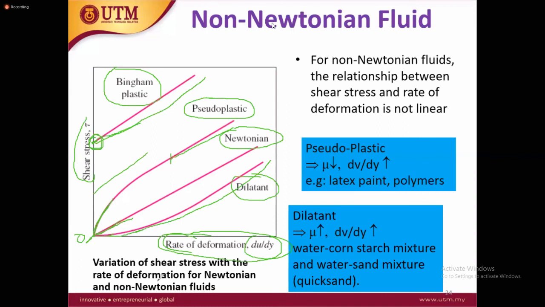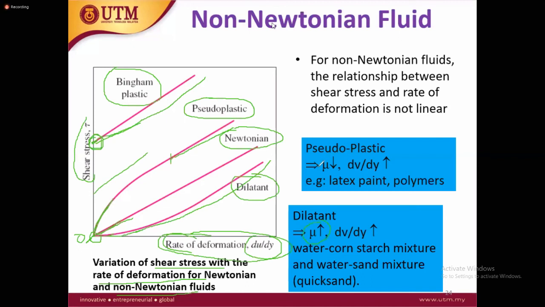Newtonian fluids will start linearly and will continue to deform. Others, non-Newtonian, have different patterns, for example, Bingham plastic, pseudoplastic, and dilatant. So you see for dilatant here, when you increase the deformation rate, the viscosity will increase. Pseudoplastic, the deformation rate will increase, viscosity will decrease.